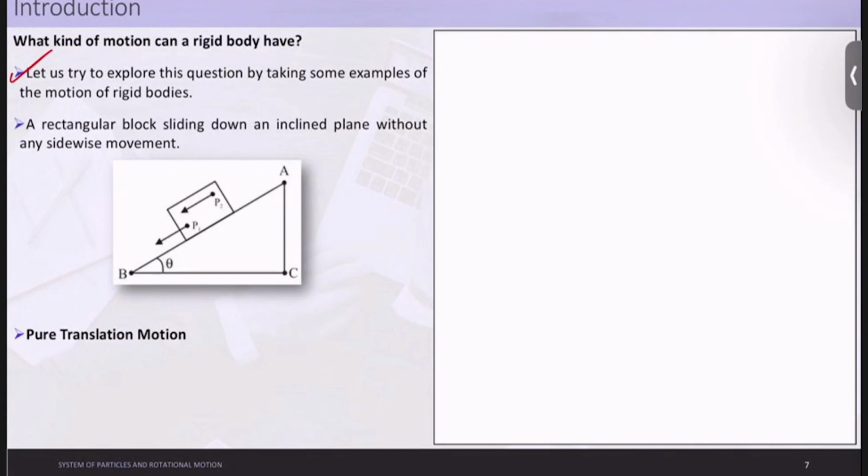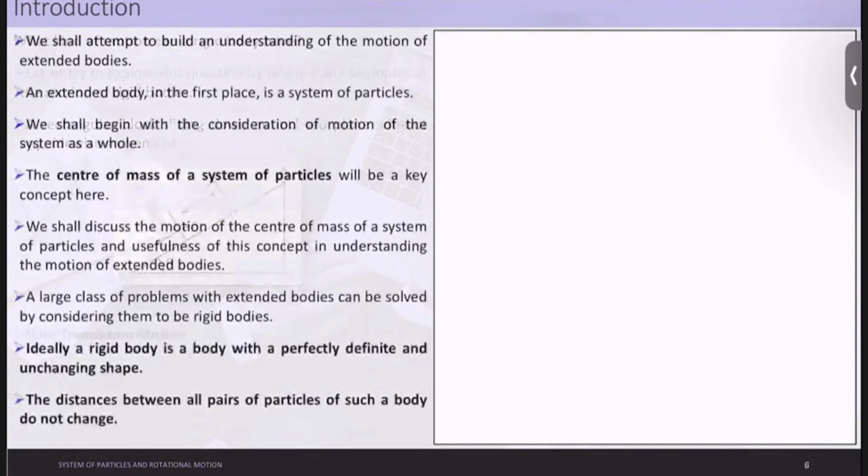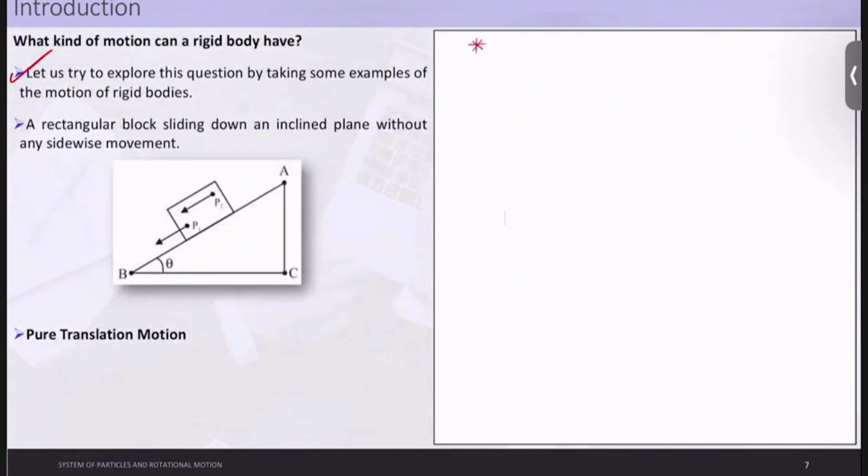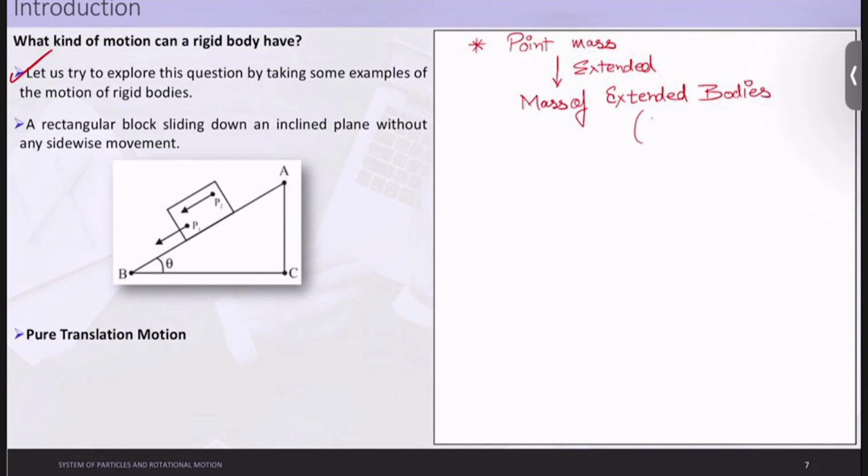Till now, what were the things we understood? First of all, we took a point mass concept to understand all the kinematics concepts till now. Now we extended it to the mass of extended bodies. To understand this, we are using the concept of center of mass, which will be understood in subsequent slides. Please be patient.